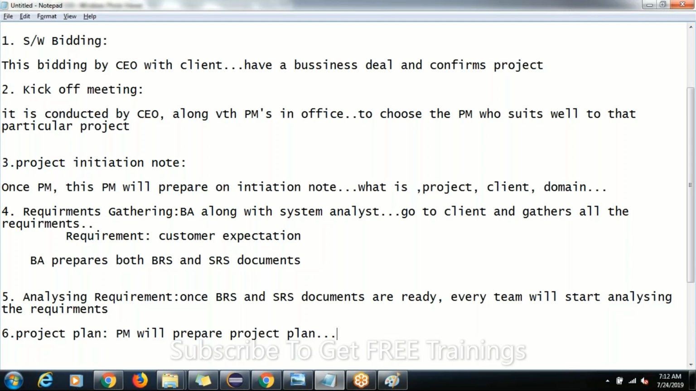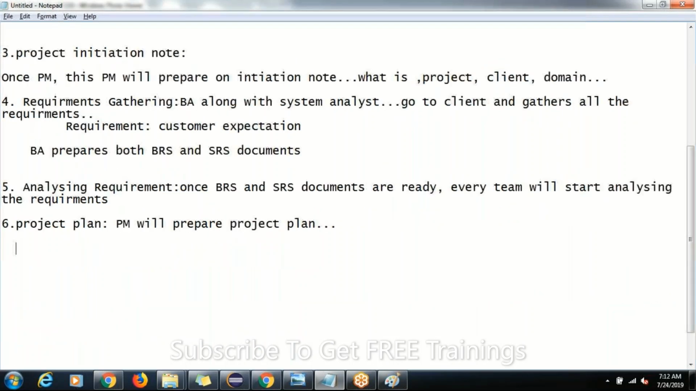What will be there in that? Don't confuse, guys. What will be in the plan here? Simple thing. What does the plan consist of? This planning is for both developers and testers, and for the designing team, for everyone. For everyone, this will be planned. What does it consist of?